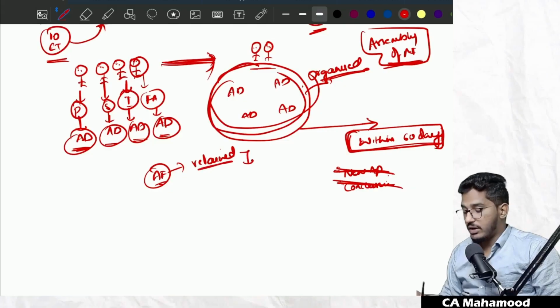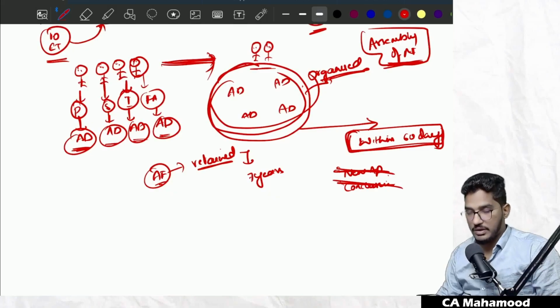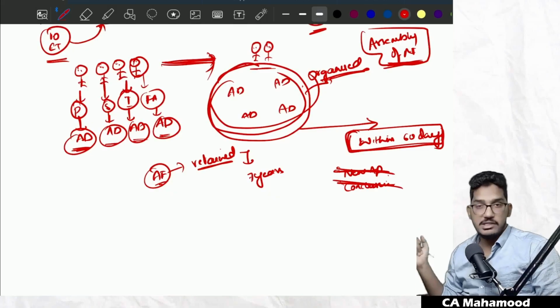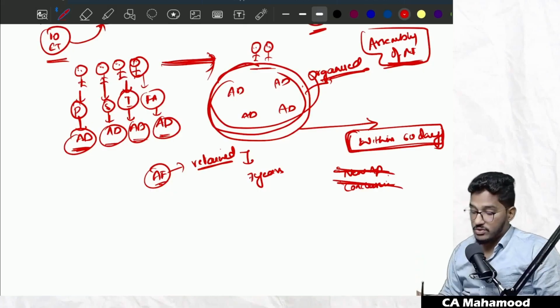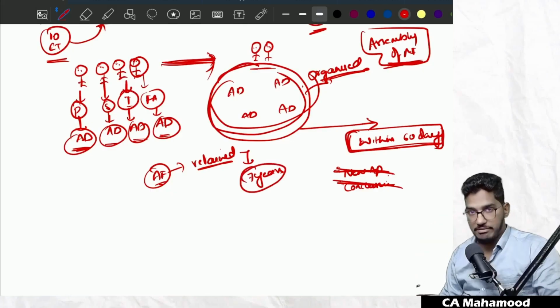They say the audit file has to be retained for a period of 7 years from the date of the auditor's report or the group's audit report, whichever is later. So simply remember, for 7 years from the date of completion of the audit, this audit file has to be kept in proper custody. For 7 years, you have to keep it safe.